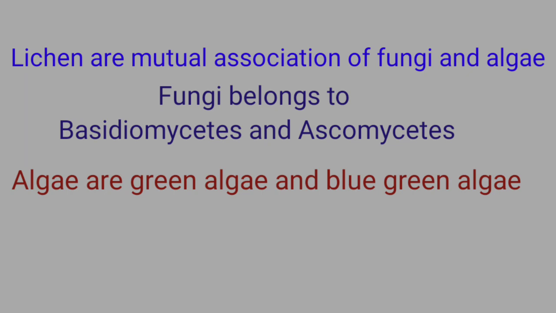They are not a different plant, but simply you can keep in mind that they are a symbiotic association of two different kinds of organisms, the fungus and the algae. Different types of fungus, from the classes Basidiomycetes and Ascomycetes, are associated with the green algae and the blue-green algae.